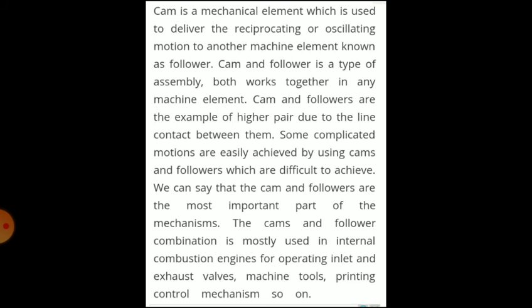Some complicated motions are easily achieved by using cams and followers which are difficult to achieve otherwise. So we can say that the cam and followers are the most important part of the mechanisms. The cam and follower combination is mostly used in internal combustion engines for operating inlet and exhaust valves, machine tools, printing control mechanisms, and so on.